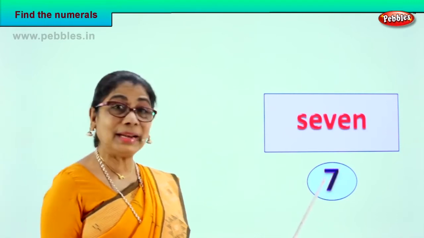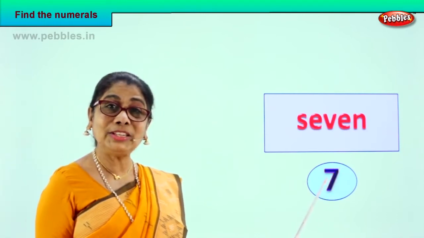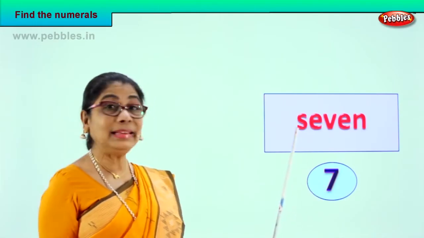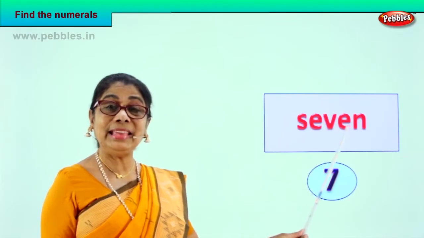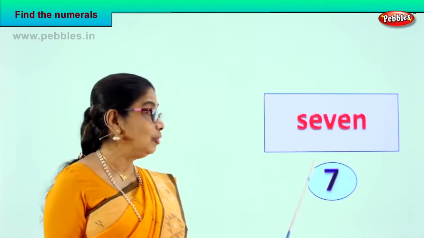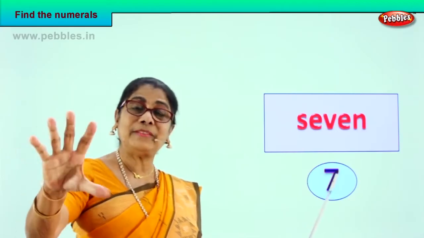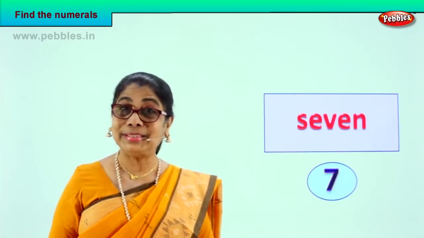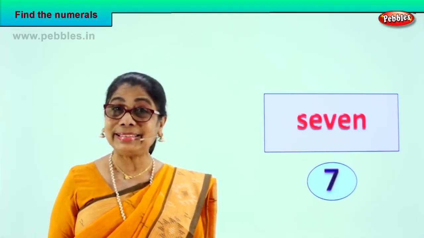So you found the numeral 7. And you learned to spell 7. Its name. S-E-V-E-N. You learn to read the word 7. You learn to write the numeral 7. You learn to show 7 on your fingers. Good. Very good. Shall we take another exercise?